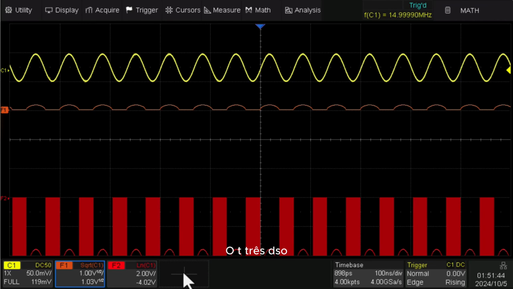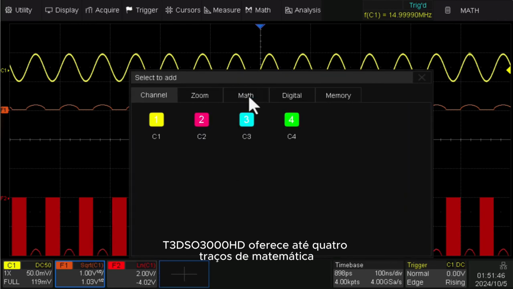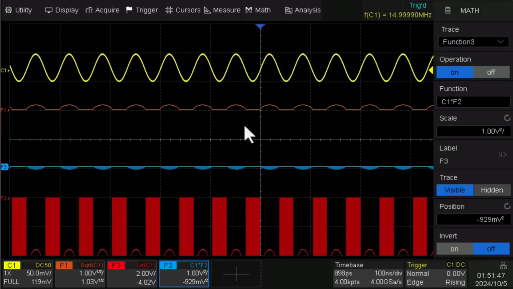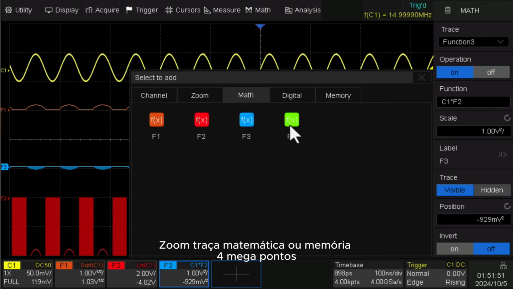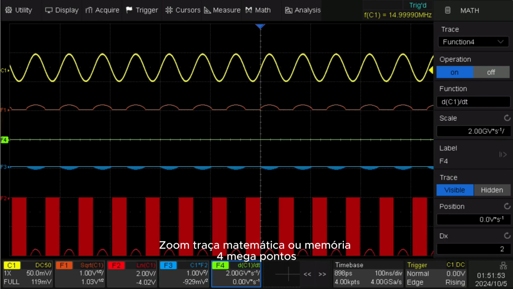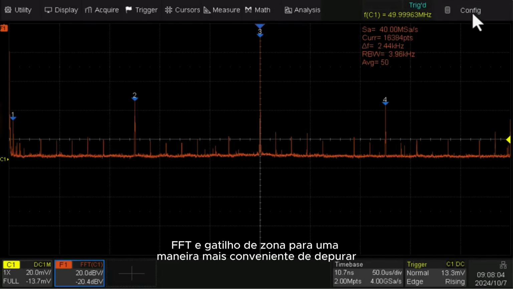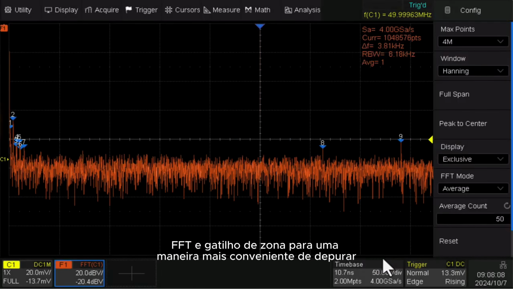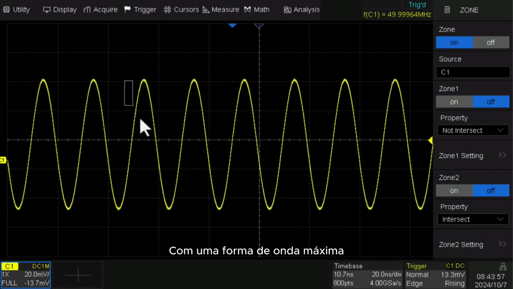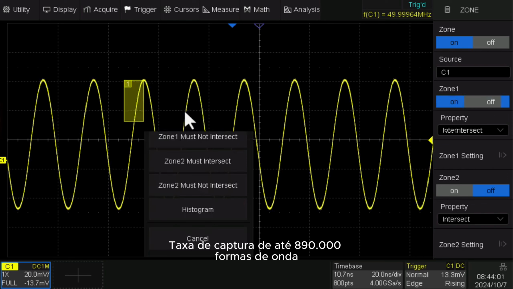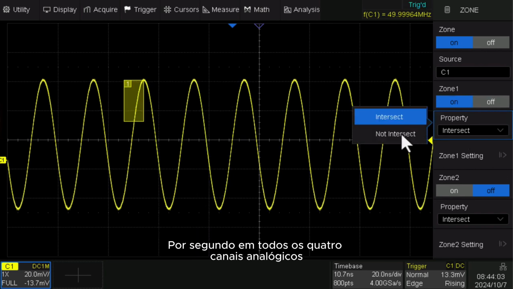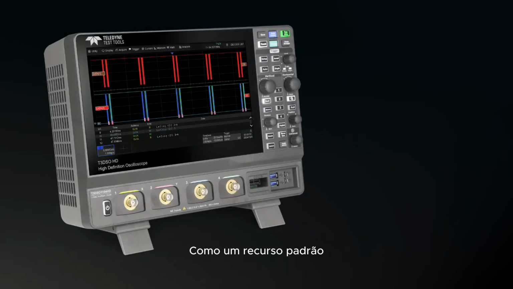The T3DSO3000HD offers up to 4 math traces. Select sources from channels 1 through 4, zoom traces, math, or memory, 4 megapoints FFT, and zone trigger for a more convenient way to debug, with a maximum waveform capture rate of up to 890,000 waveforms per second on all 4 analog channels as a standard feature.